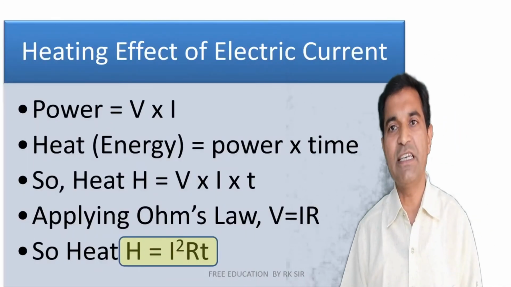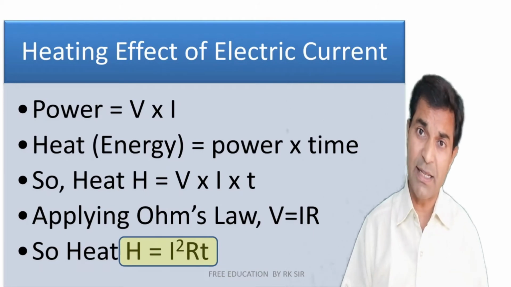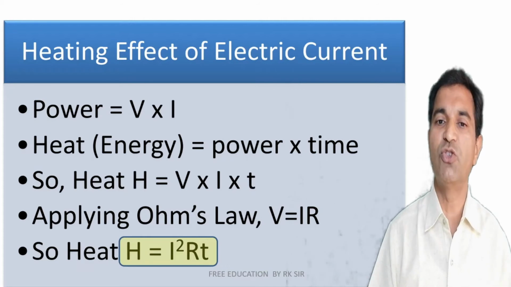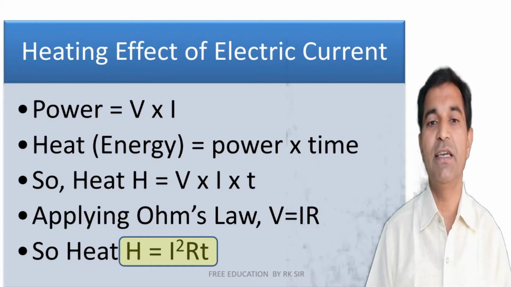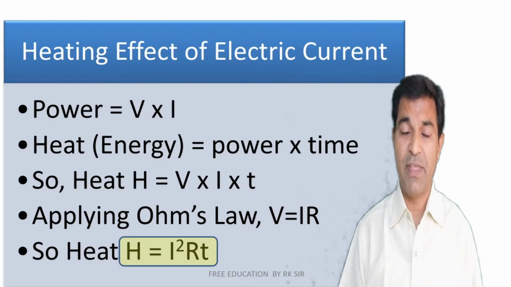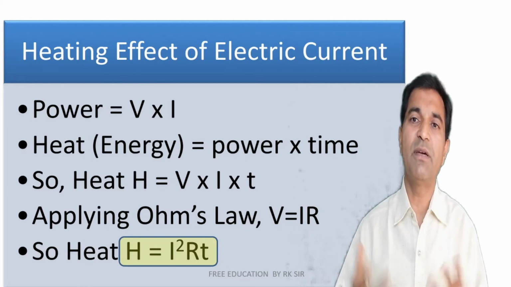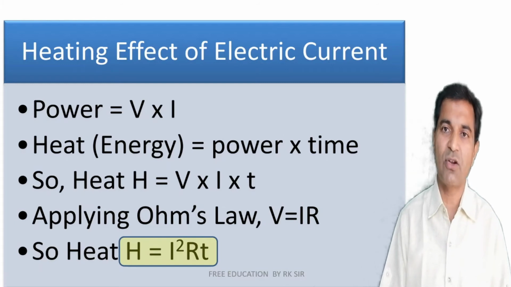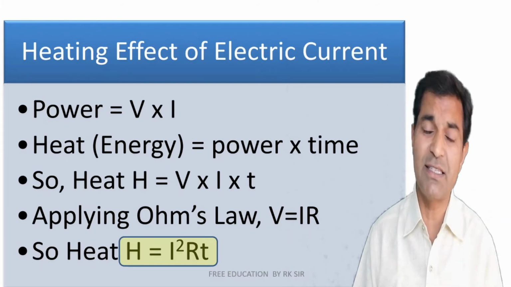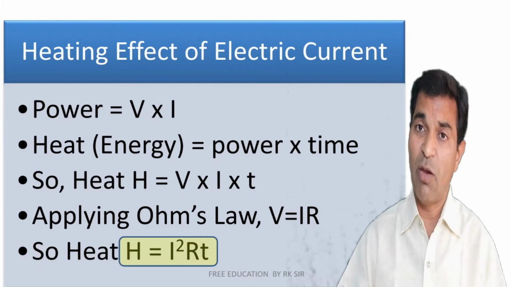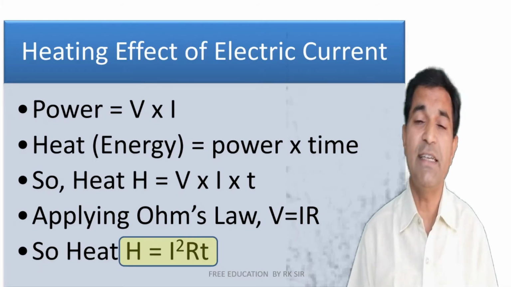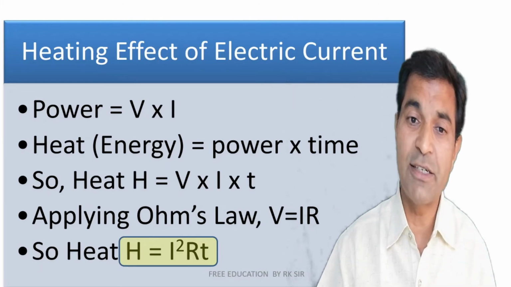Now what are the heating effects of electric current? We know that power is equal to voltage into current. It is a product of voltage and current. Heat energy is power into time. Any energy is nothing but the product of power and time. So applying these two equations together, we may write heat energy H is equal to VIT. Now applying Ohm's law and replacing V with IR, we get heat is equal to I square RT.